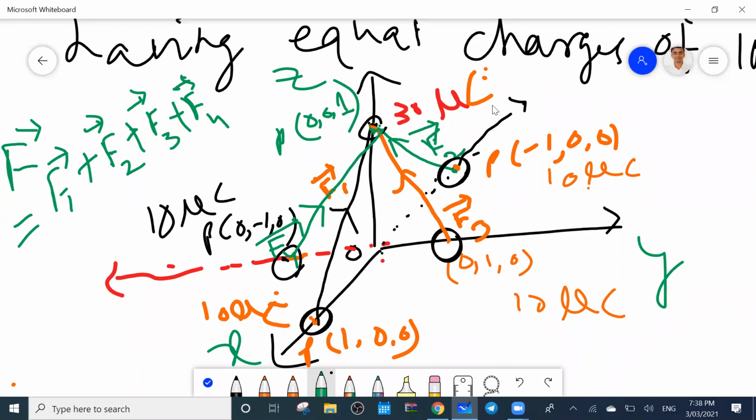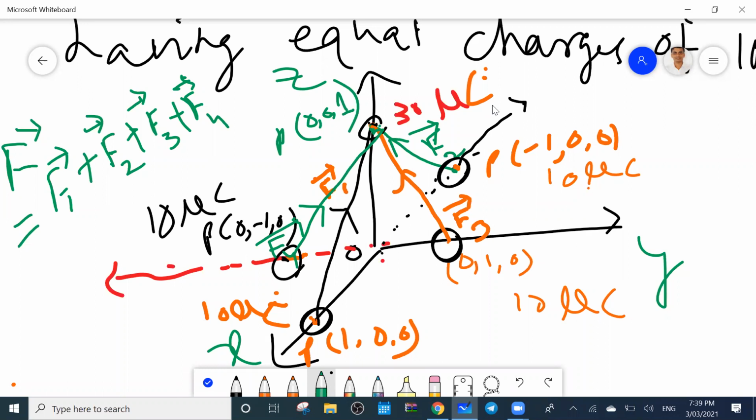So one question you will get if there is a subjective type of question. Now all you have to check from this point, I have to find out only the unit vector. And the unit vector will always be from source to destination. So I have to find out the vector between the 2 points. Then I have to find out each force direction unit vector. After that I will add F1, F2, F3, F4. So now using Coulomb's law, can you find out what is F1, F2, F3, F4?